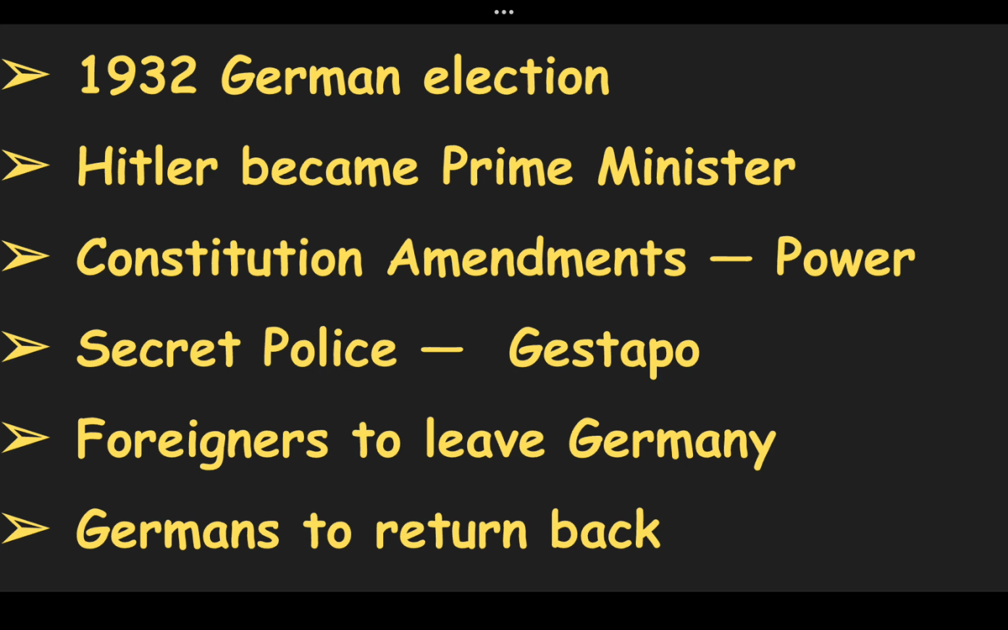There were many Nazi ministers in his ministry. He adopted a constitutional amendment and got all the power in his hands. He declared all the other parties illegal. All the opposition leaders were implicated in false cases. He established a secret police named Gestapo for the identification of anti-Nazis in Germany. All the foreigners were asked to leave Germany, and Germans were asked to return to Germany.